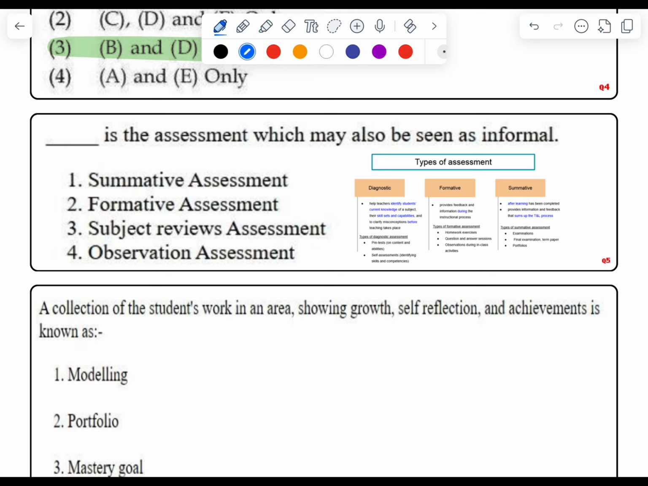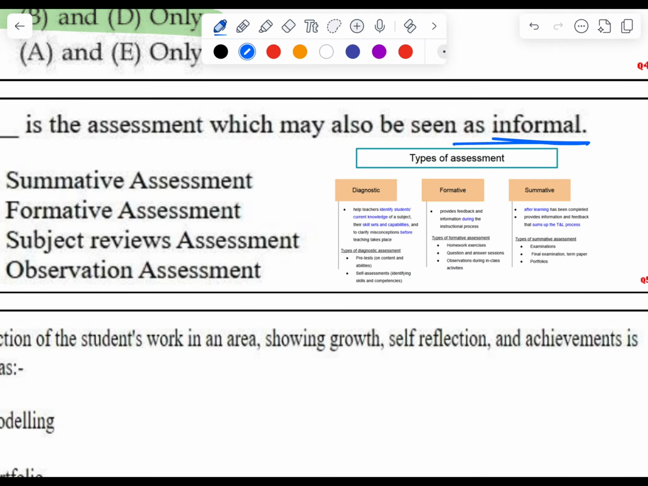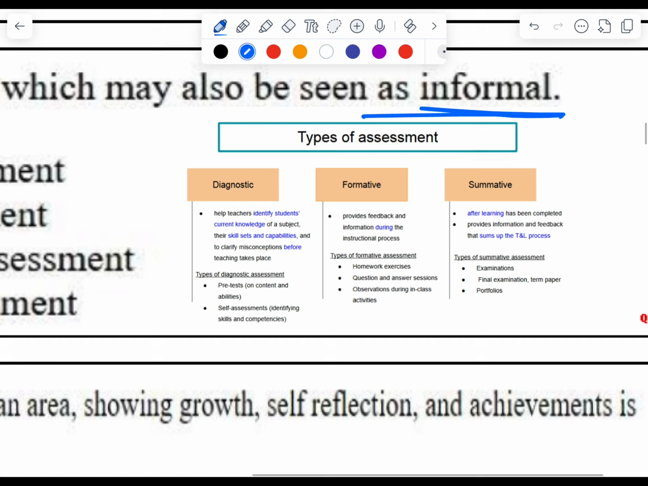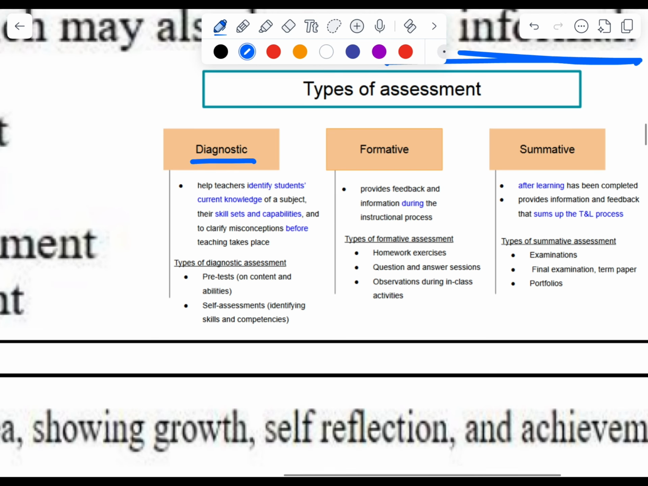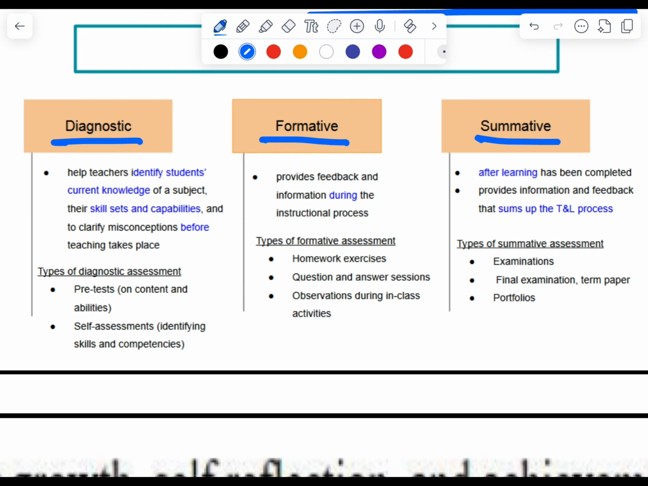Dash is the assessment which may also be seen as informal. Which assessment may also be seen as informal? So first of all, we have to know which are the types of assessment. First is diagnostic, second formative, and third is summative. Let's zoom it out. In diagnostic assessment, teachers identify students' current knowledge of a subject, their skill set and capabilities, and clarify the misconceptions before teaching them.